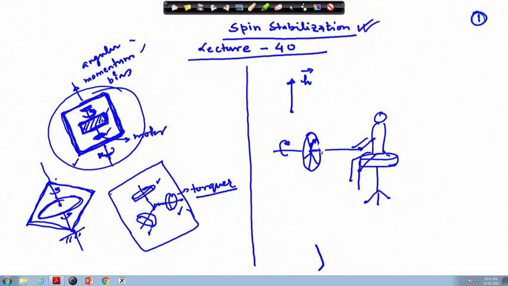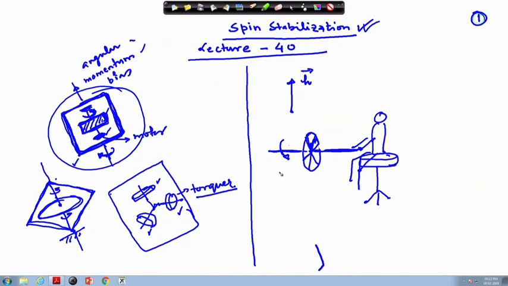Suppose this is a cycle wheel and here this is your axle, and this wheel is rotating in the anti-clockwise direction. If we look from the point of view of the person sitting on this revolving chair, the direction changes and it will look something like this.